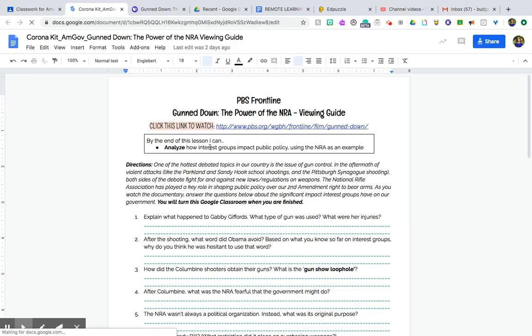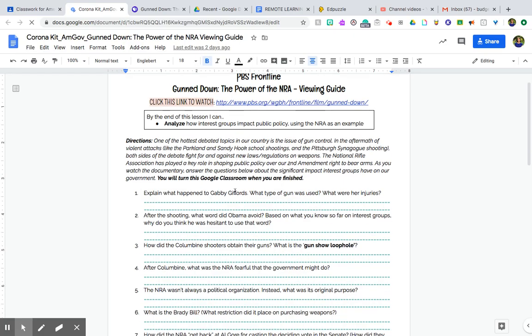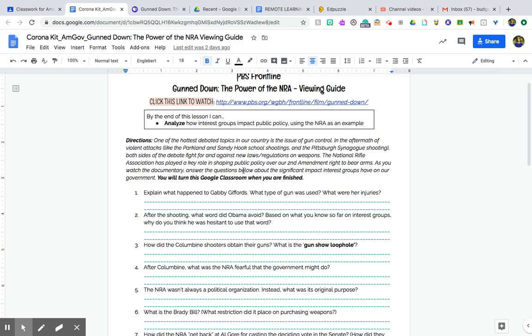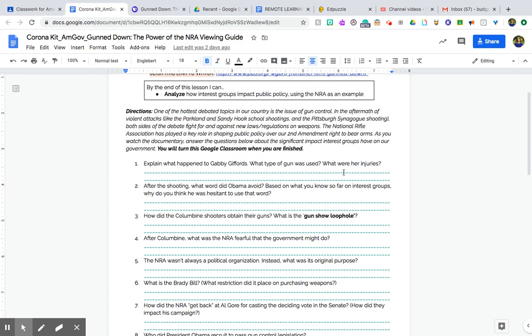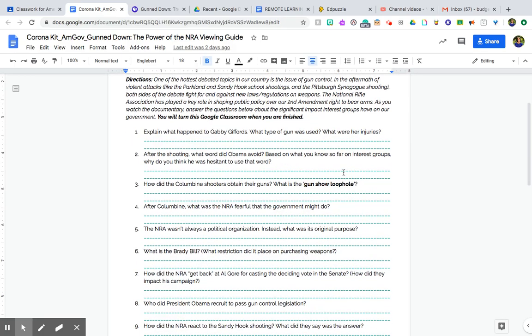So ultimately, we're looking at this because interest groups like the NRA do have a lot of power. And one of the hottest debated topics in our country is the issue of gun control. So as you watch, you're going to answer these questions about the impact that interest groups have on our government. Okay. And then when you finish, you'll turn this into Google Classroom.